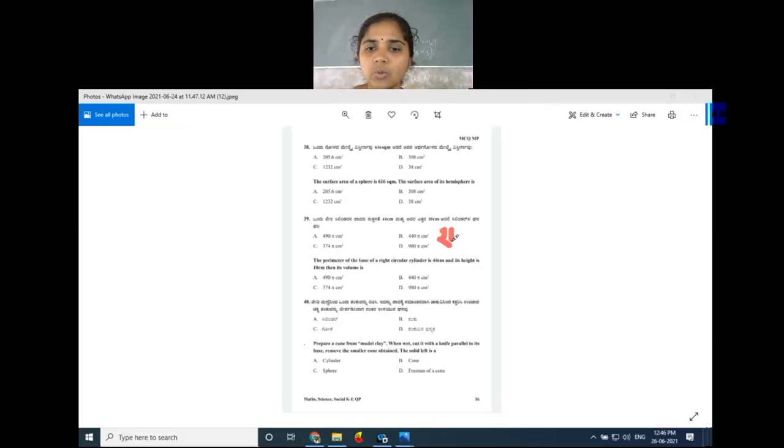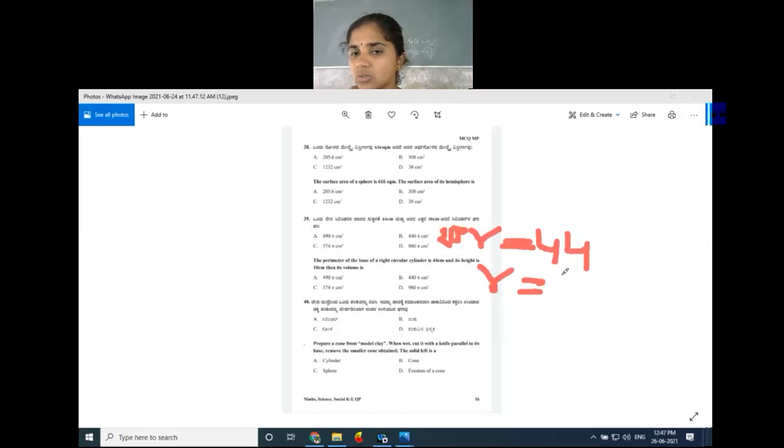2 pi r is equal to 44. Are you observing this one? Then what is the radius actually? Radius is equal to 44 divided by 2 pi.